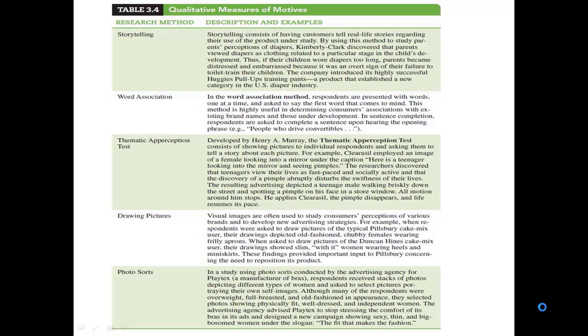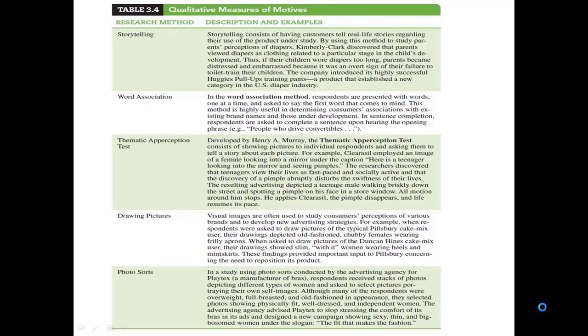Let's look at the third one, which is the thematic apperception test, and it was basically developed by Henry A. Murray. The thematic apperception test consists of showing pictures to individual respondents and asking them to tell a story about each picture. For example, for Clarissa, they employed an image of a female looking at the mirror, under the caption, here's a teenager looking into the mirror and seeing pimples.